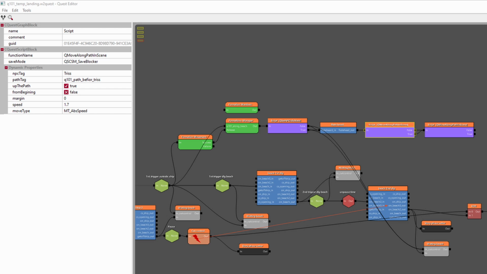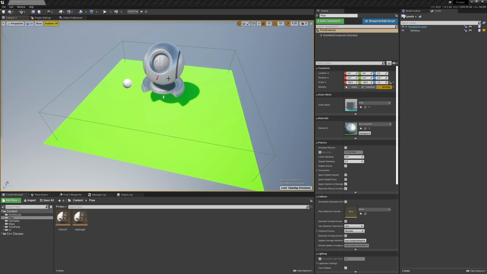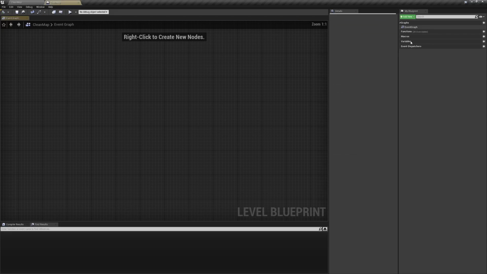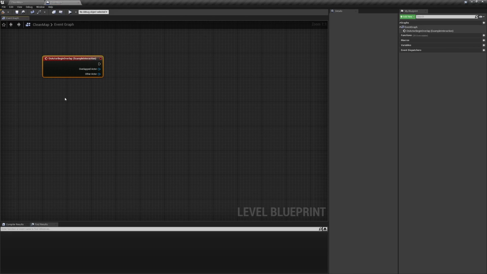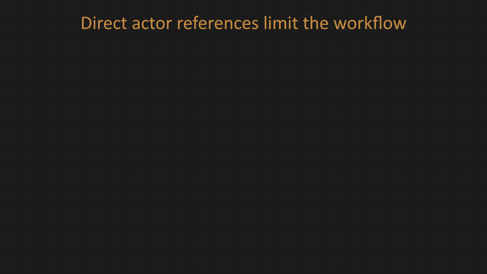Another great thing about this system is that the quest graph is not a part of the map, like Level Blueprint or Kismet. The quest graph is stored as a separate asset in the content, and it doesn't contain direct references to the actor instances placed on the map. So it's not like here, where you can select an actor, go to Level Blueprint, and get the reference to it. It's super easy to script simple events this way, so it's awesome that we have this option in Unreal Engine, but it comes with a few limitations.